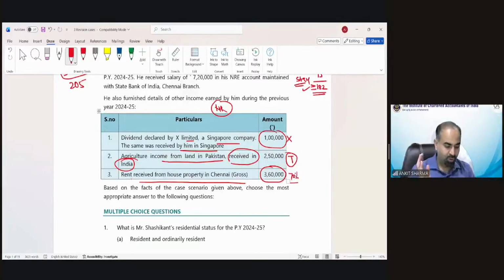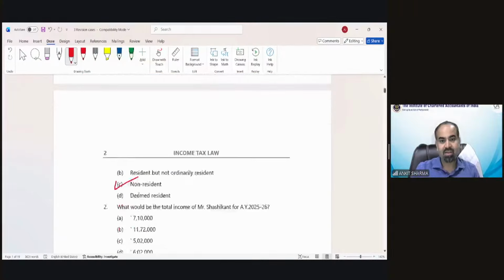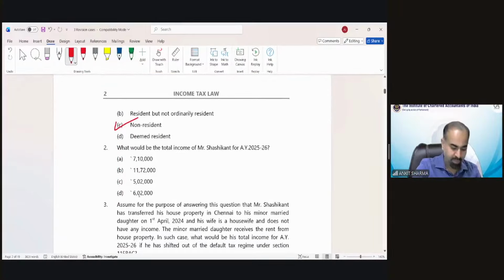So 2,52,000 and 2,50,000. Total income would be 5,02,000. That is going to be taxed in this case. So the correct answer is option C.